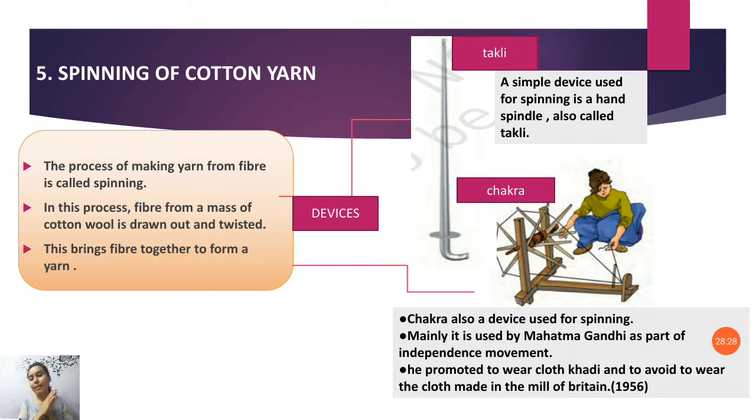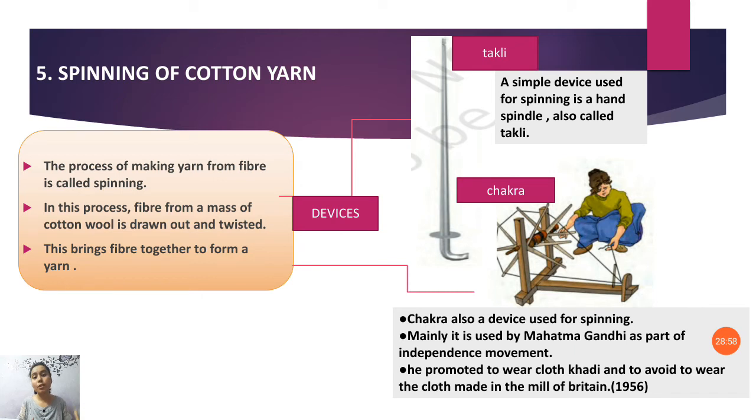So what we read, Gandhiji used this chakra. This chakra is also a part of the independence movement. Why is this chakra one of the symbols for the independence movement? Because at that time he promoted the people of India to wear their own dresses.